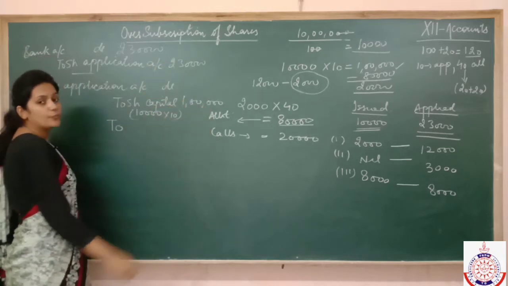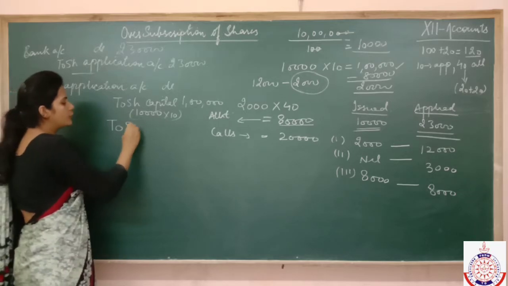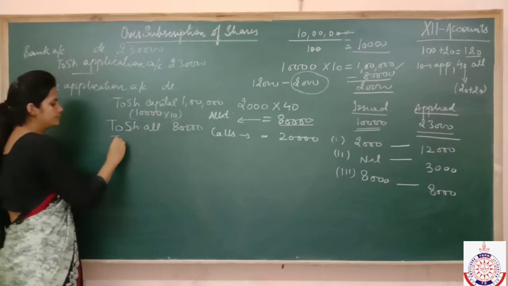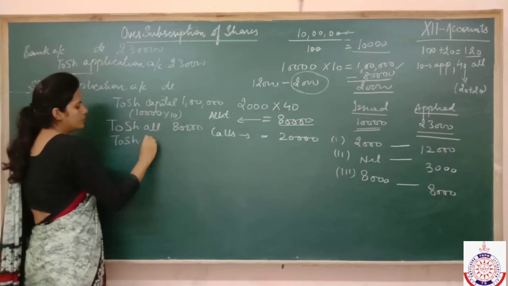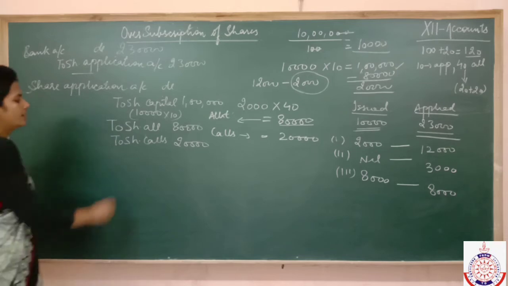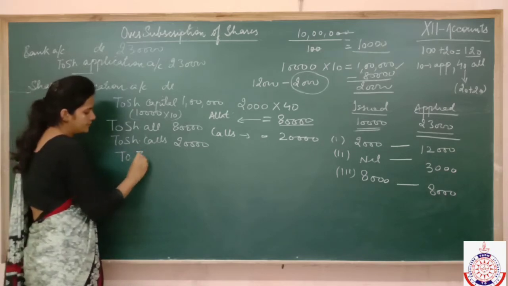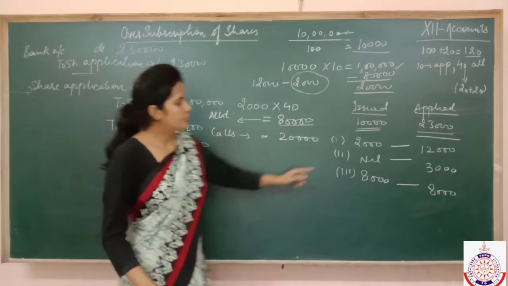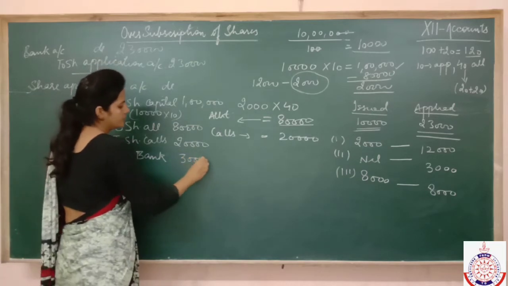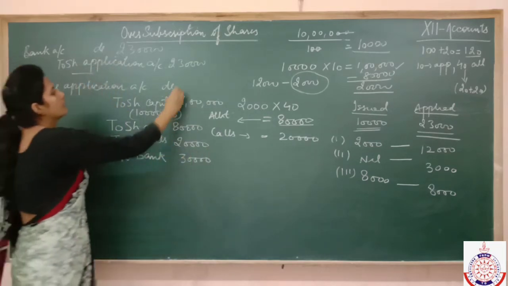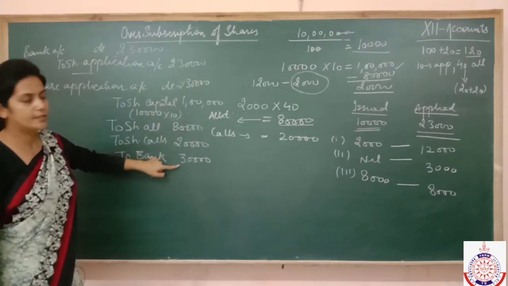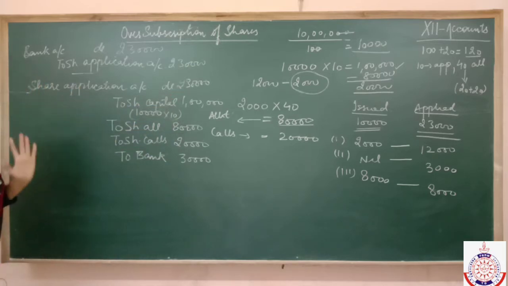Now we have received 1 lakh rupees extra also, and out of that 1 lakh rupees, 80,000 will be transferred to share allotment, and 20,000 will be transferred to calls. Fine. And now how much are we going to refund? Check. 3,000 shares we have refunded, so 3,000 into 10 application, it is 30,000. So now check the total. Is the total coming to 2,30,000? 1,80,000, 20, 30, 2,30,000. I hope this entry is clear to all.